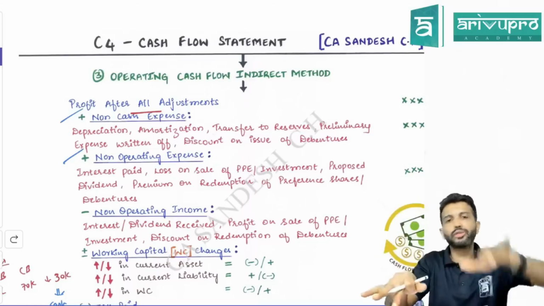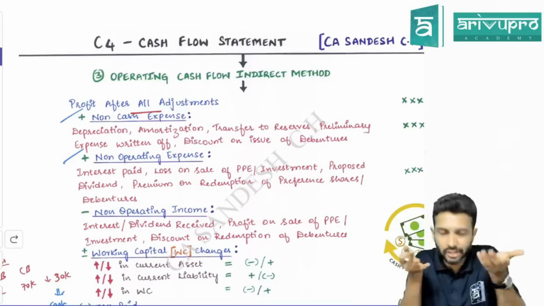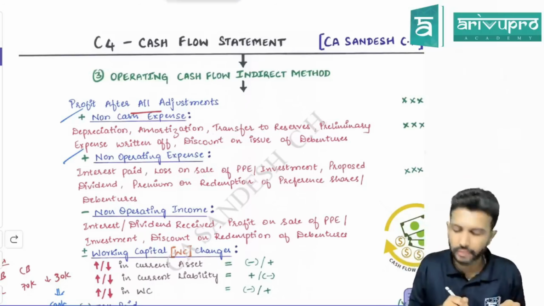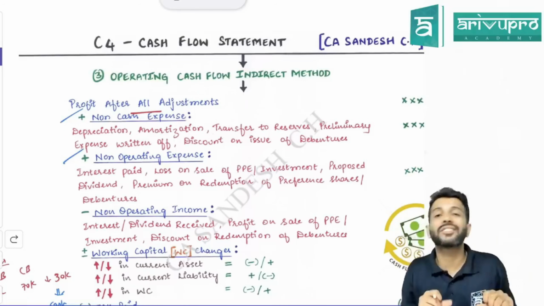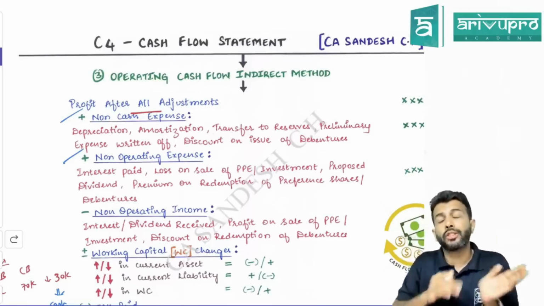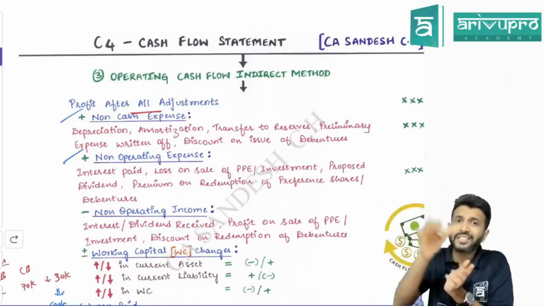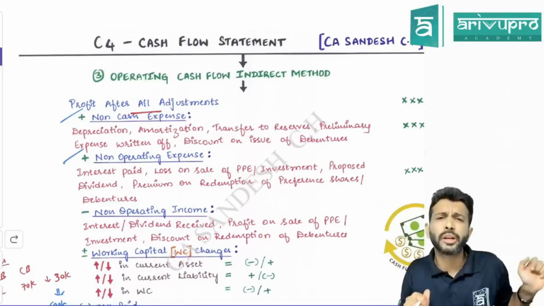Since P&L got reduced, operating cash flow also is reduced. But it's a non-operating expenditure. Hence we add back. Same goes for your loss on sale of asset. So you have sold an asset at a loss. So sale of asset is what activity? Investing activity. So if you have sold an asset at a loss, where will you transfer it to?